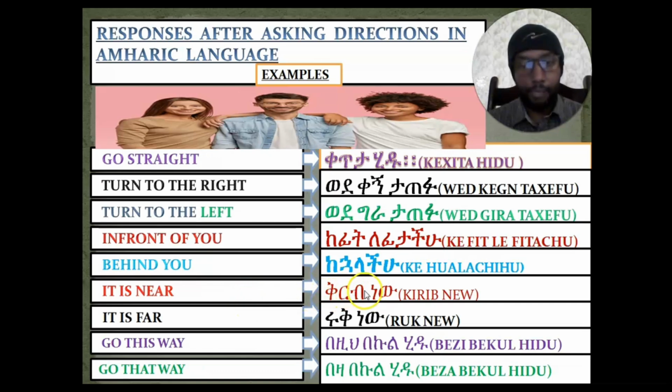If you want to say it is near, okay? We'll say what? ቅርብ ነው. Okay? We'll say to them what? ቅርብ ነው. And if you want to say it is far, okay? We'll say to them what? ሩቅ ነው. Okay? ሩቅ ነው.